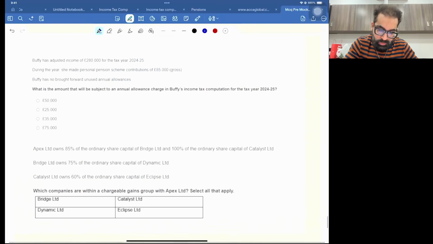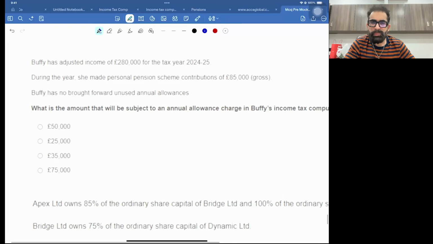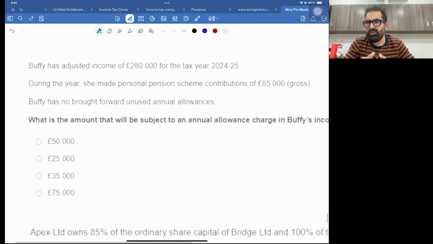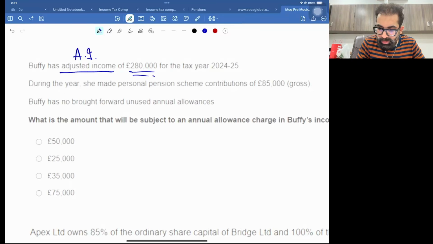Now only 2 MCQs are left, easy. One is about personal pension PPC and the other one is for corporation tax, easy. Buffy has adjusted income, AI, it's not ANI, it's AI, hope you remember, of 280,000 for the tax year 24-25. During the year she made PPC, personal pension contributions, of 85,000.